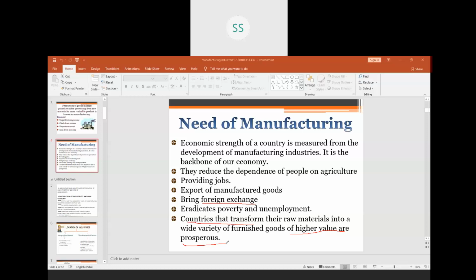You have to write the point and explain also, as I have explained each point. Generally it comes for 5 marks, so you have to explain at least 5 points. That's how we complete the definition of manufacturing and then the need, or importance, of manufacturing.